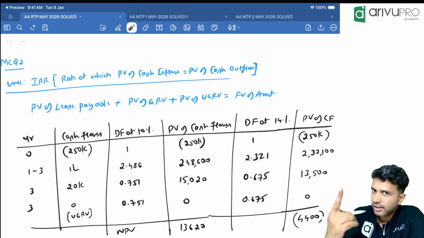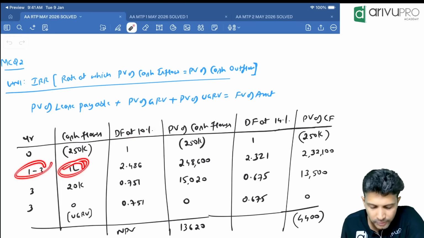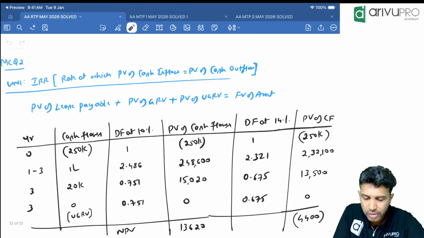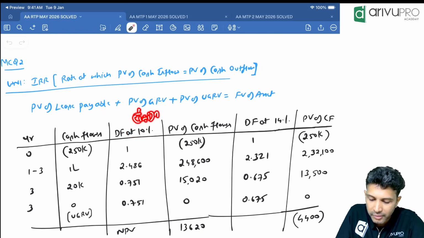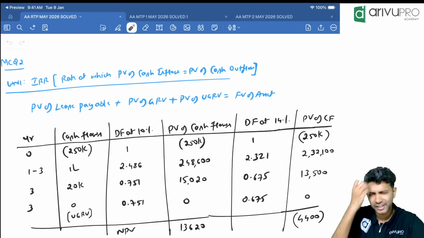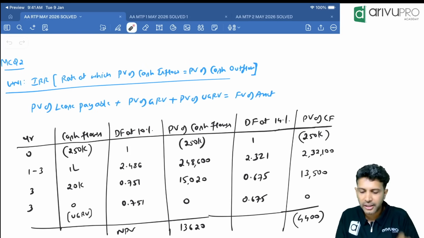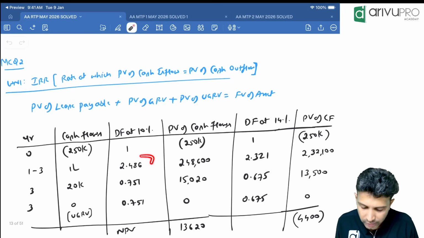Lease rental is 1 lakh every year. It's the same, so we will use PVAF, present value annuity factor. How do you get the discount factor? 1 divided by 1 plus i whole power n. We have done this in every lease question, right? So you do 1 divided by 1.1, press equals button 3 times and then press the GT button, grand total button, and you will get this.